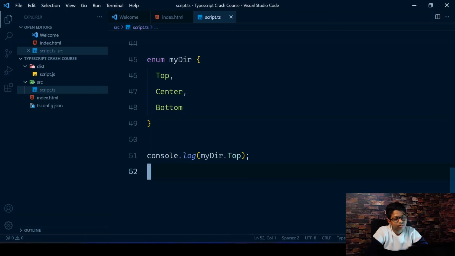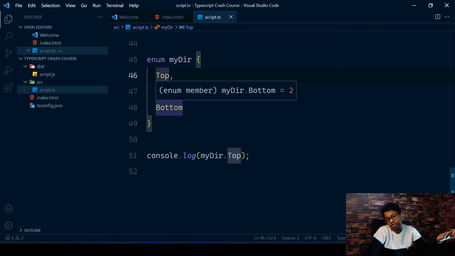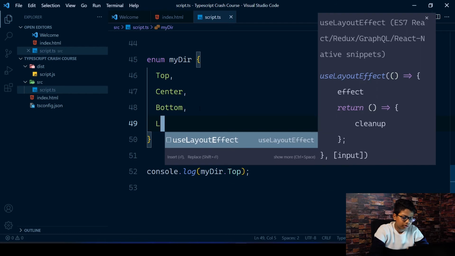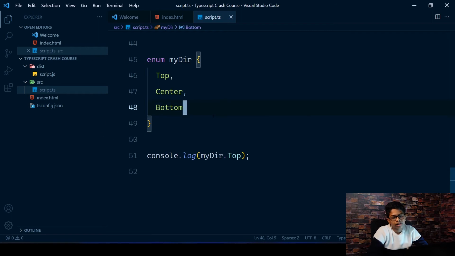So if we just get a 0 in there, that's because this is going to be valued based on the order. So this is going to be 0 by default, this is going to be 1, and the bottom is going to be 2. If you add another one called left, then you'll have the value of 3 for it. Depending on how you order this, it's going to have separate values, but that's not what we want.